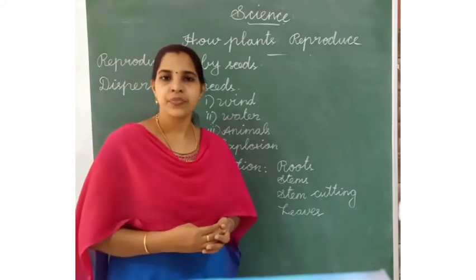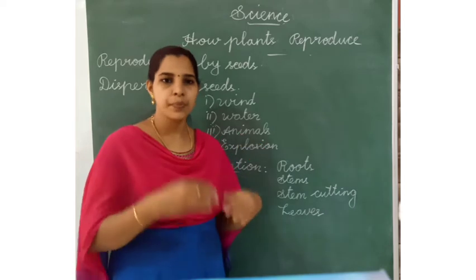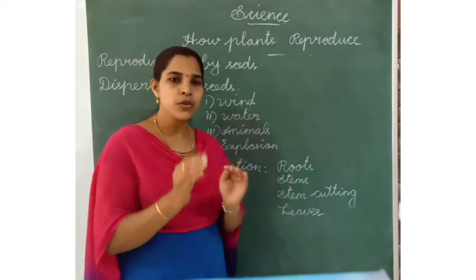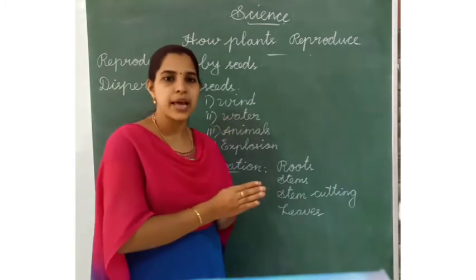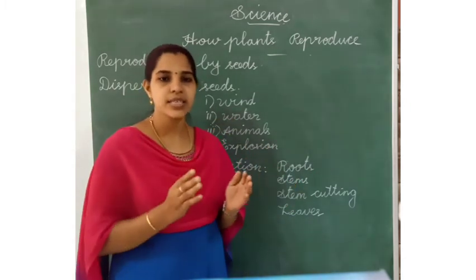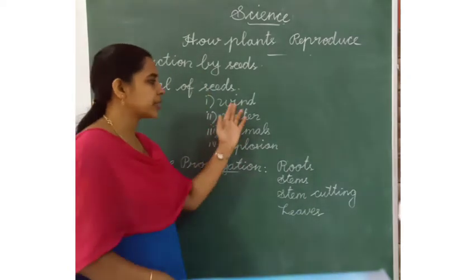Dispersal means the process by which the seeds are scattered away from the mother plant to grow new plants. It has 4 methods.